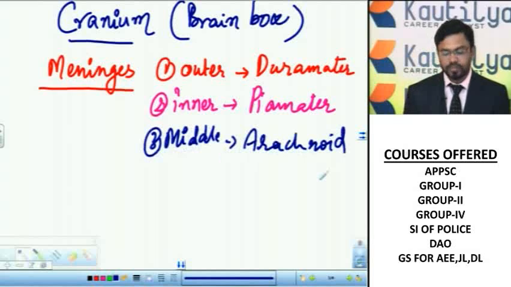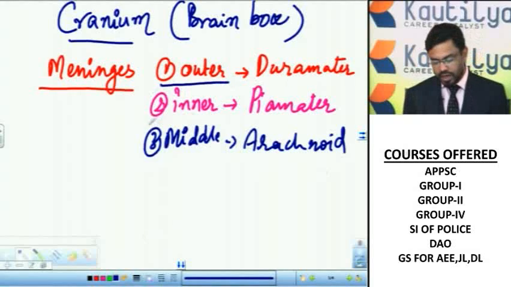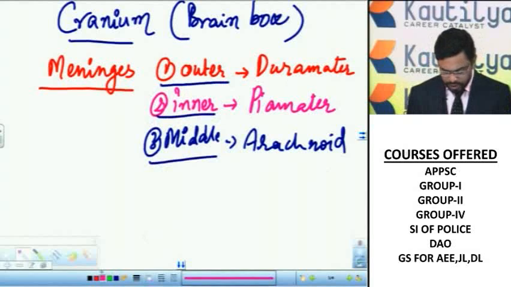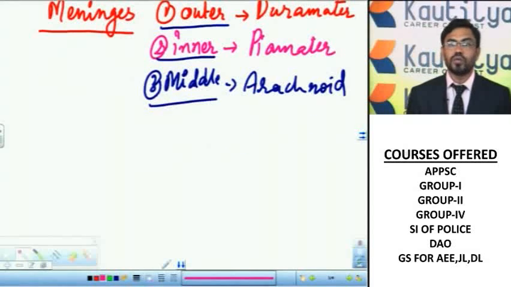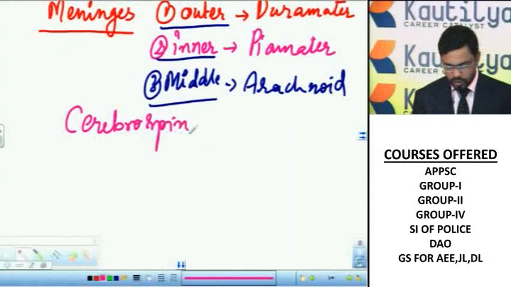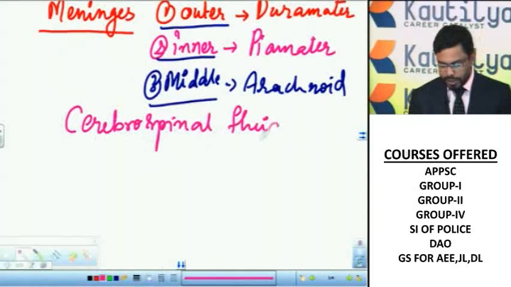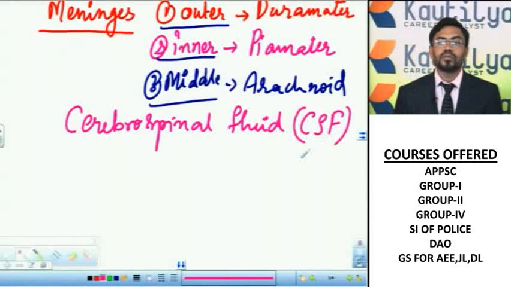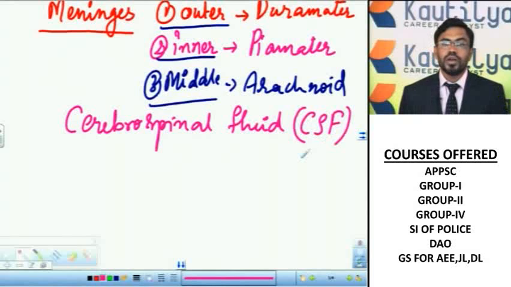So the brain is surrounded by protective layers. The outer layer is called dura mater, the inner layer is called pia mater, and the middle layer is called the arachnoid membrane. In between these meninges, between these membranes, there is a fluid substance called cerebrospinal fluid, CSF. This cerebrospinal fluid acts as a shock absorber. It protects the brain from shocks and injuries.